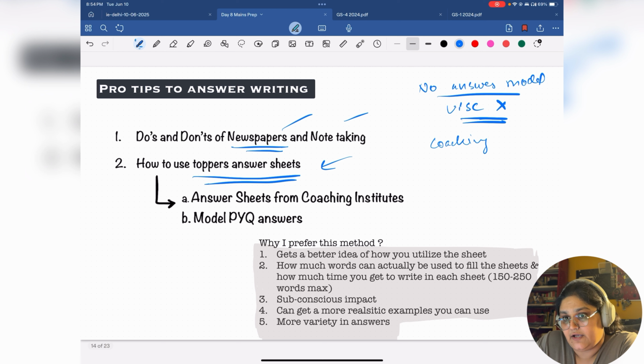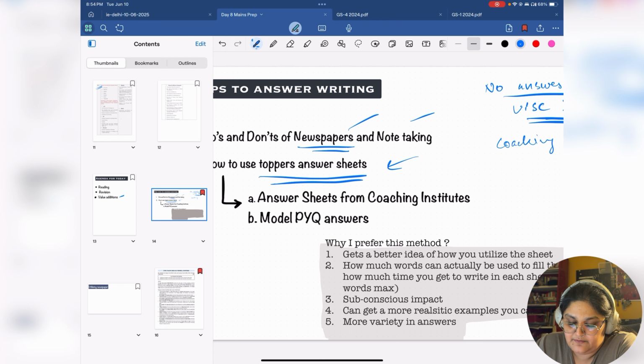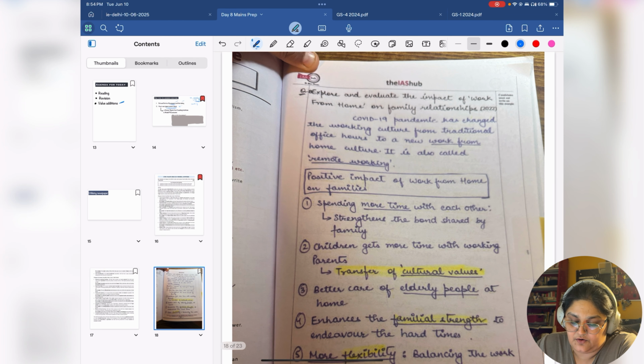But I don't like this method. There are a lot of problems. See, these answers are typed out in an A4 sheet and they try to cram as many points as possible in it so that you can get a wholesome picture and pick and choose what you want. The problem becomes, first of all, a lot of the information is outdated, in the sense that a lot of people will be using the same information. Secondly, this will not give you a good idea of how you should have been filling the paper, because the answer sheet doesn't look like this.